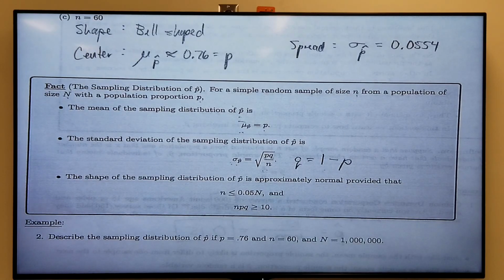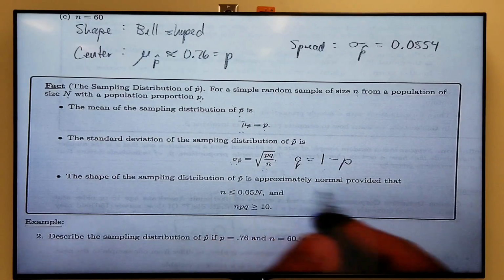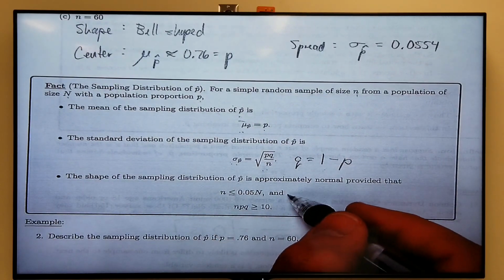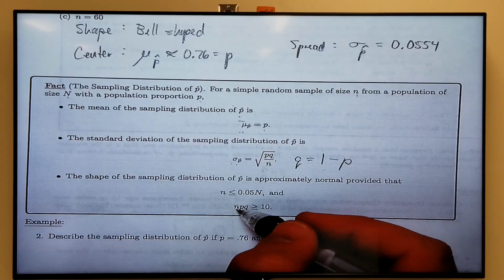The shape of the distribution is a little difficult to nail down, right? We saw that as n got large, the shape became bell-shaped. And the question, as always, is how large exactly does n need to be? And the answer is p hat is going to be normally distributed, provided that n falls within these parameters.